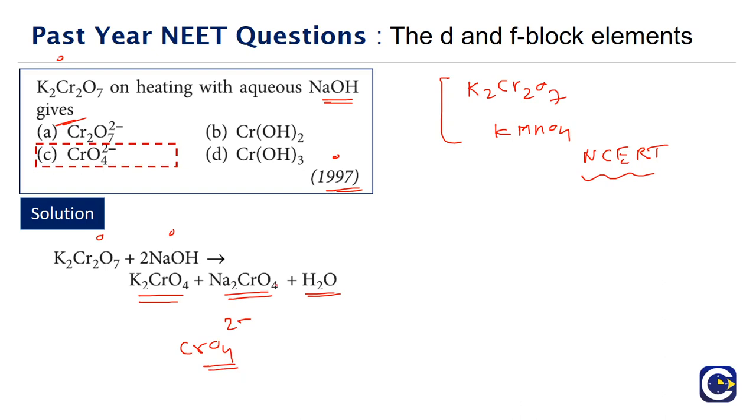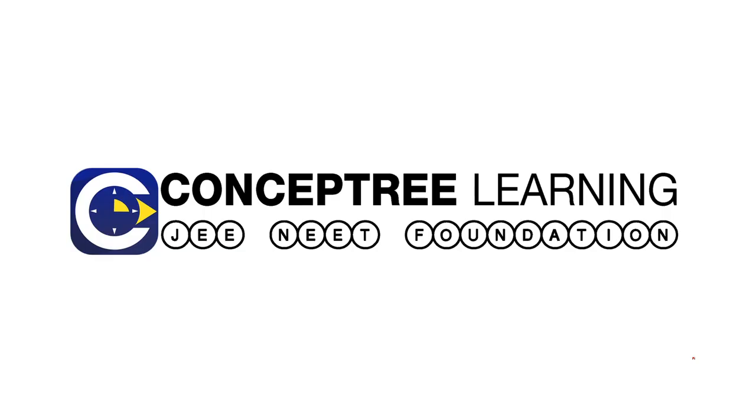In terms of the ionic equation, we will write it like this: Cr2O7 2 minus plus 2OH minus gives 2 CrO4 2 minus plus H2O. We can write this as just the ionic expression by taking out the sodium ions and potassium ions. So the correct answer for this is Option C. It will be giving us CrO4 2 minus ions. So this is about the part 7 video, and we will see in part 8.